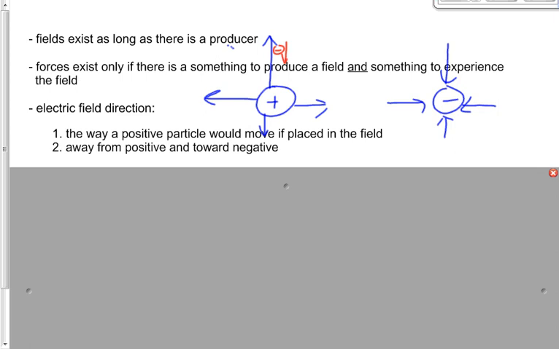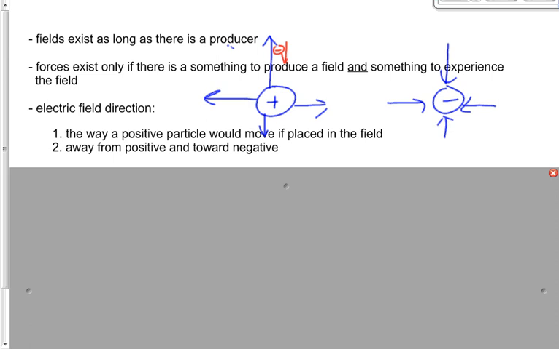Who says yes? Who says no? Okay, a few people say no. How come? Why do we say no? Right. We arbitrarily define it as the way that a positive would move. Okay, a negative would move opposite to the field. It always does.